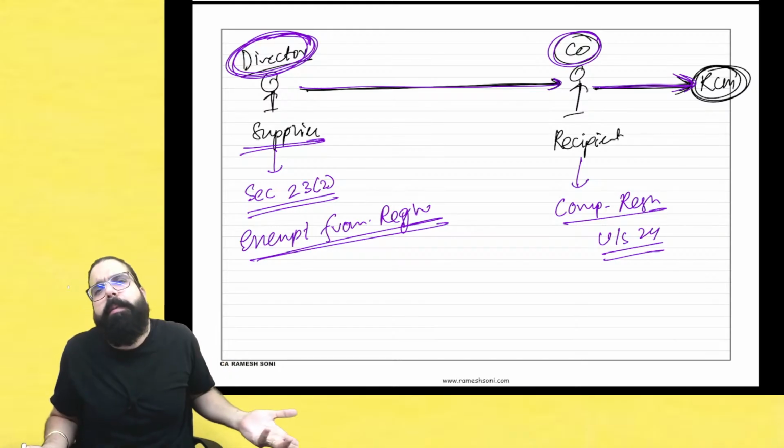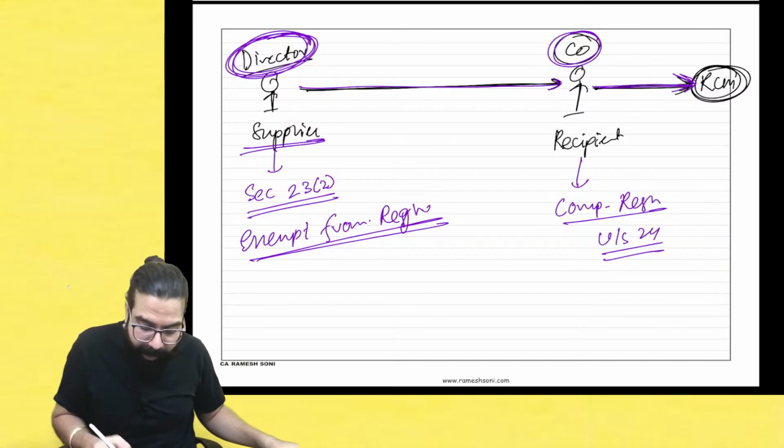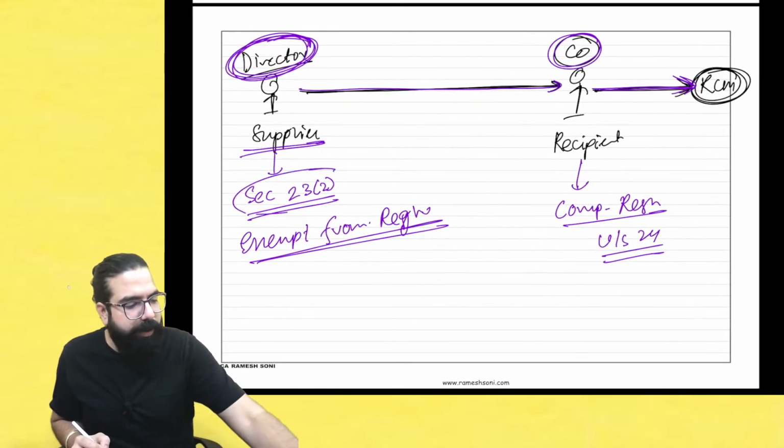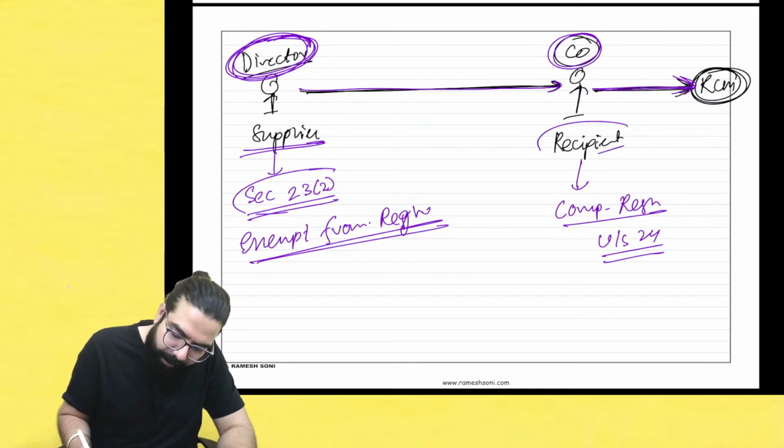I don't have to pay any GST under forward charge. Hence, even if my turnover crosses 20 lakh or 10 lakh, whatever is applicable to my state, I never had to take registration. I was exempted under section number 23(2). I hope this point is clear. But the recipient had to take compulsory registration and pay the GST under RCM.